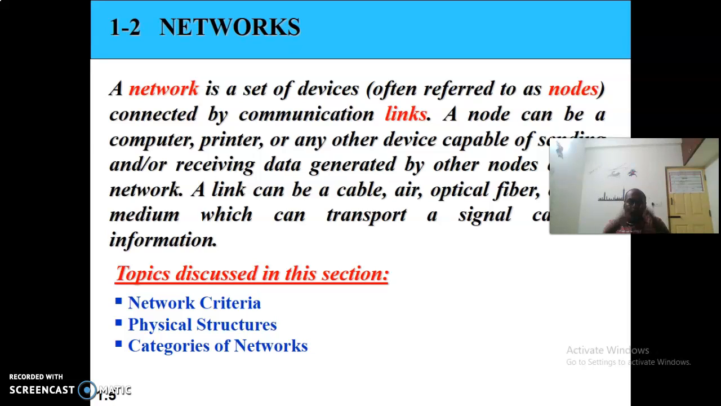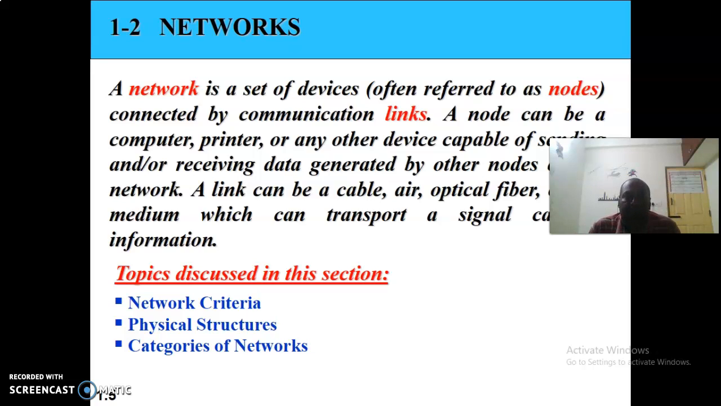When it comes to a set of devices, we normally refer to each device as a node in terms of computer networks. When you say it is a node, a question should have been raised in your mind: what are the things we can refer to under the category of a node? Number one, even our computer is referred to as a node, or a printer, or a mobile device, or any device which is capable of sending as well as receiving data. All come under the category of a node.